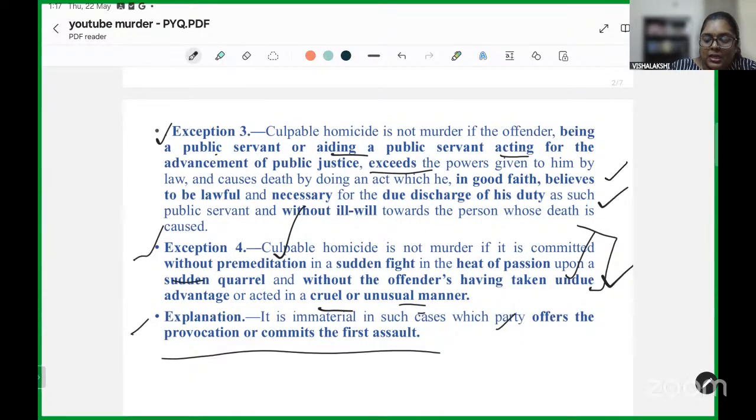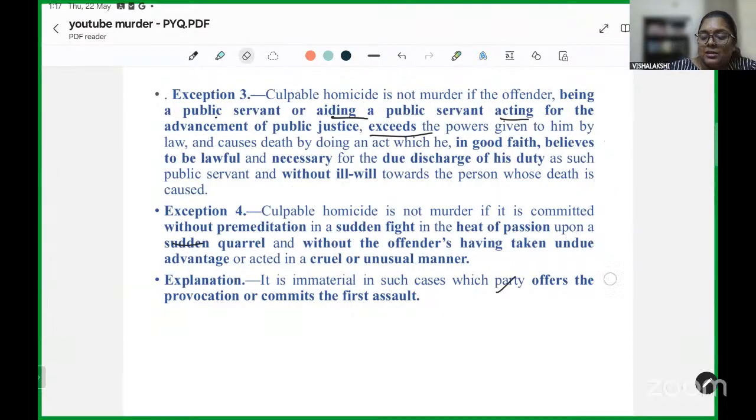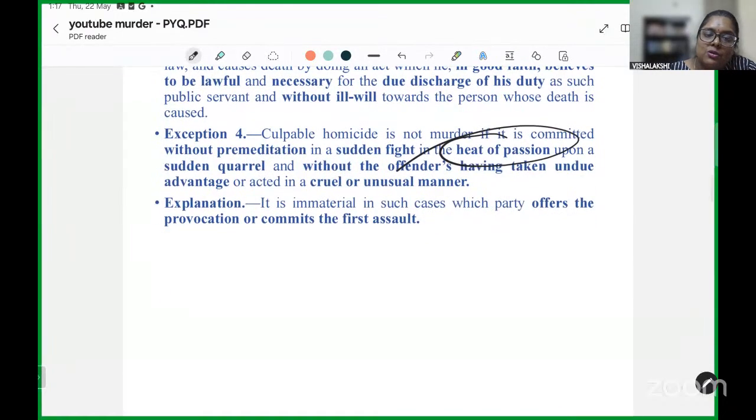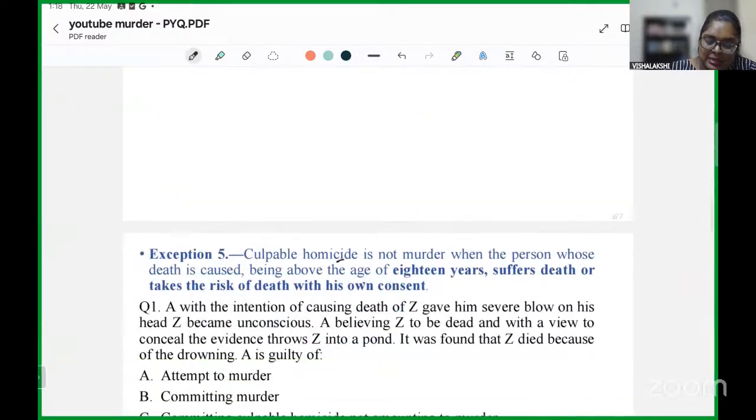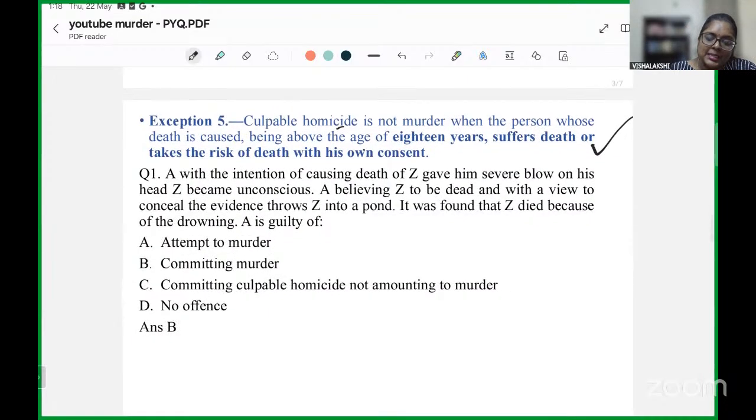If it is without ill will, such person is protected. Exception 4 is in relation to where there is a sudden fight, and in heat of passion without premeditation you have caused the death of a person. Lastly, where you consent to an act, consent to the risk involved, and where it causes death, it is covered under the exception. So with this outline, we now take our first question.